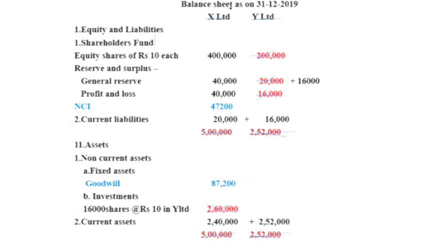Then current assets: X Limited 2,40,000, Y Limited 2,52,000. We add these two amounts, 2,40,000 plus 2,52,000, then we get 4,92,000. These are the adjustments we have to do in the balance sheets of X Limited and Y Limited at the time of preparation of the consolidated balance sheet.